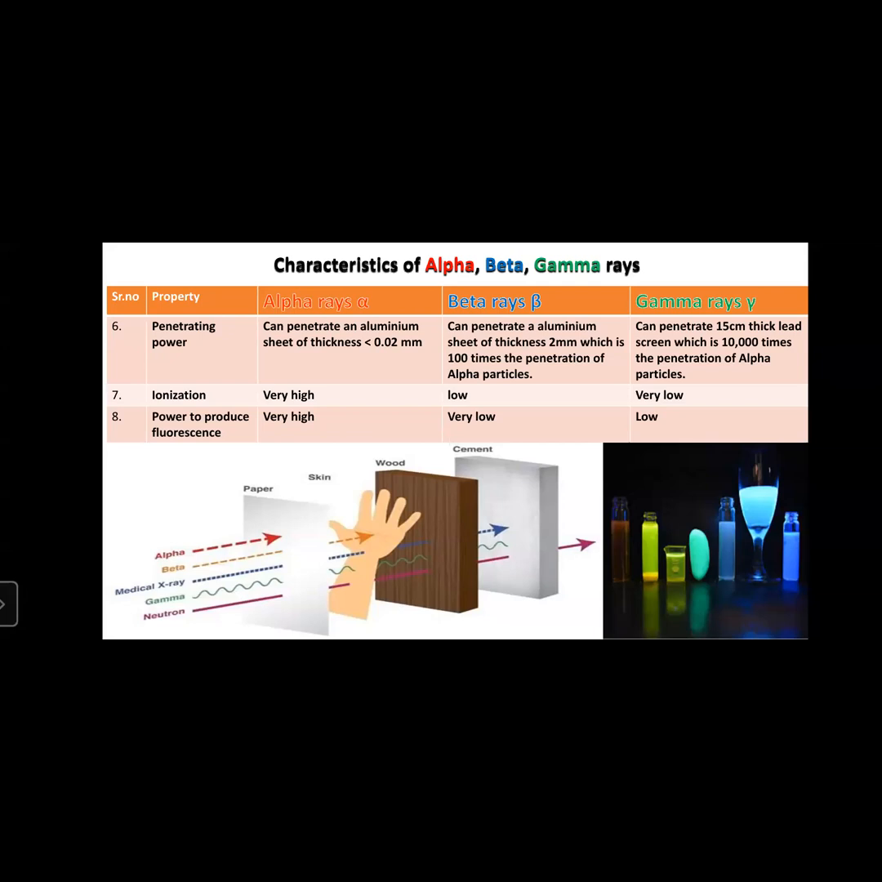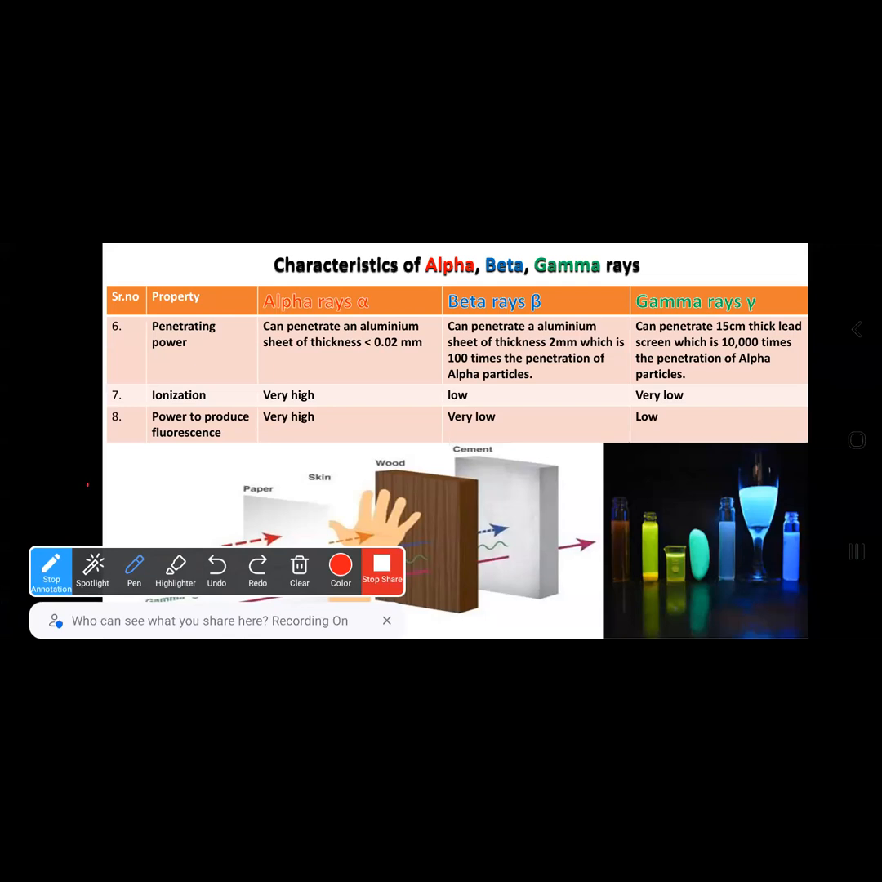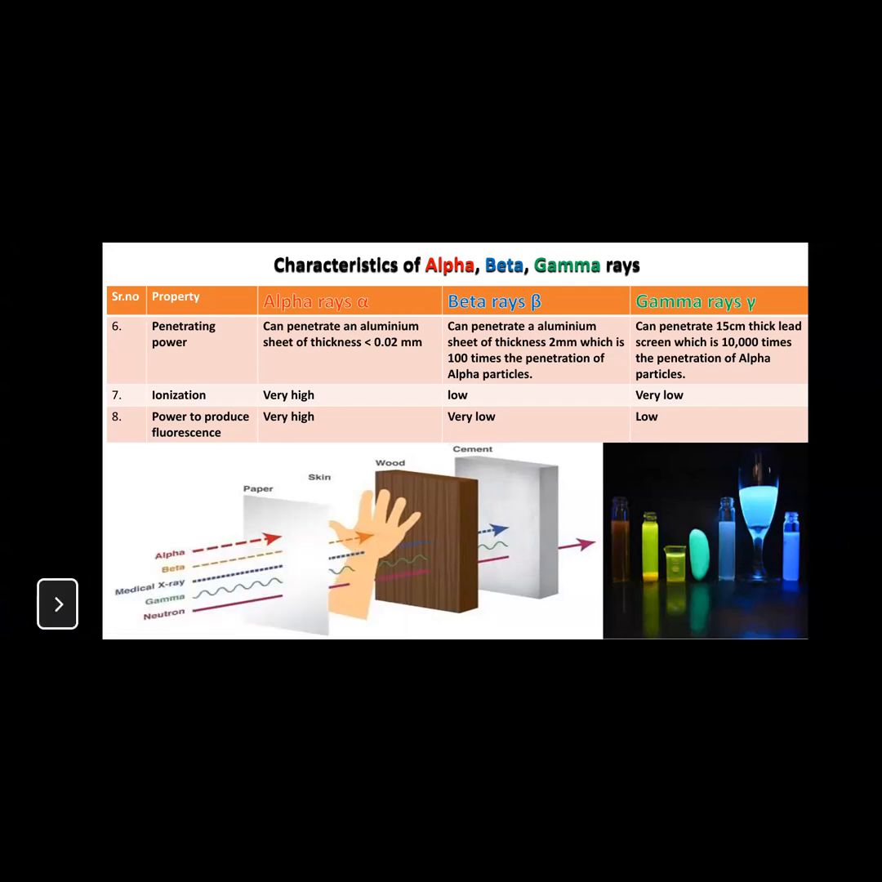Gamma rays can penetrate a 15 centimeter thick lead screen, with 10,000 times the penetration of alpha particles. The gamma rays have more penetrating power. Here below, the image is showing alpha, beta, medical X-ray, gamma, etc., in which you can see that alpha rays cannot pass through the paper. Paper blocks the alpha rays, but beta rays, X-rays, gamma, and neutrons pass through the paper.